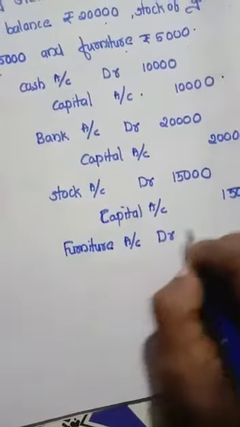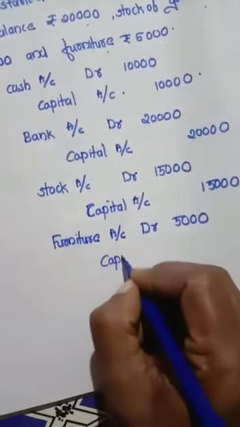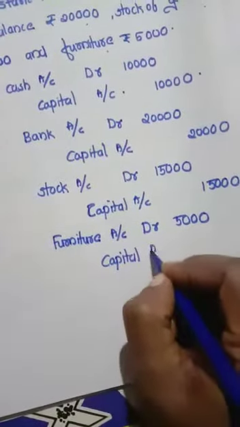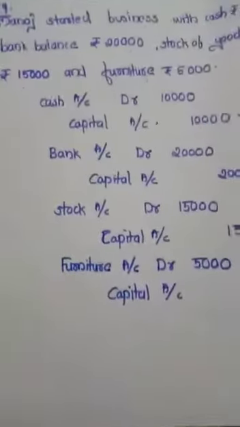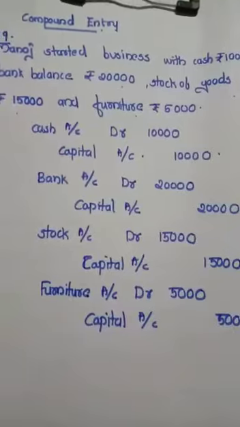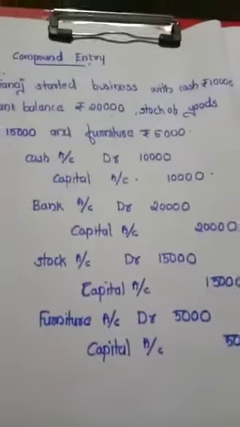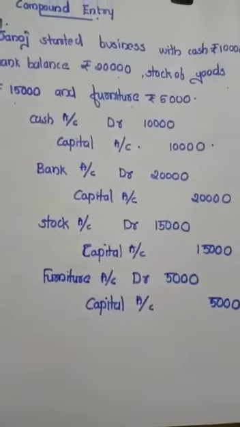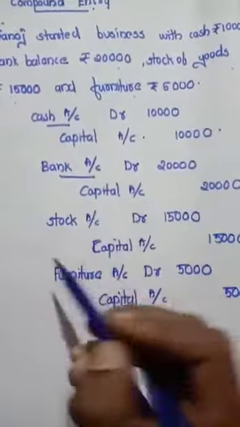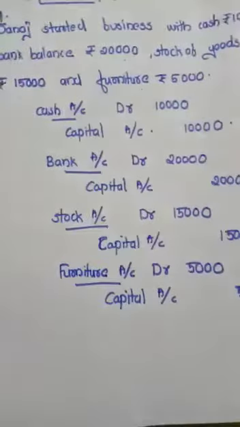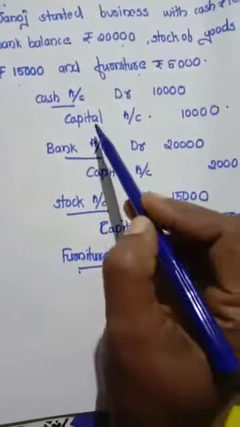Furniture account debit 5,000, to capital account, same amount 5,000. That means Manoj brought so many items as capital, in the form of cash, in the form of bank balance, in the form of stock and in the form of furniture. He brought all these items into the business unit as capital.